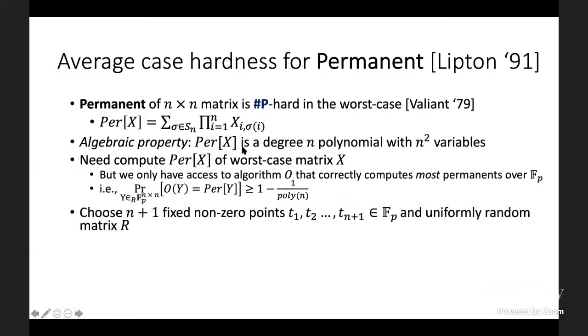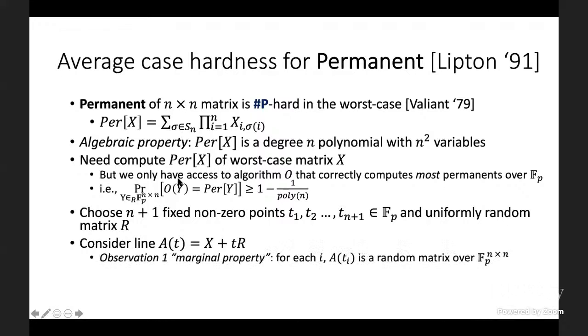Well, this is what Lipton does. It's a polynomial extrapolation idea. We're going to choose n plus 1 fixed non-zero points in our field. We'll call them t1, t2 through t(n+1), and then a uniformly random matrix R in the field. And then we'll consider the line A of t, which is X plus t times R. So we take our worst case matrix X that we want to know the permanent of, and we shift it by something random. Now there are two simple observations, which, once we say them, essentially spell out how the proof should go.